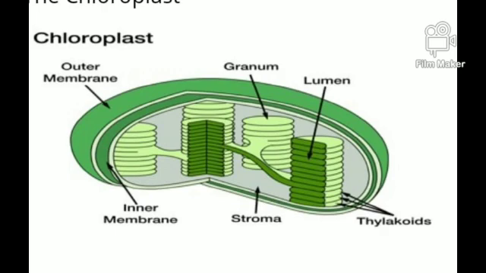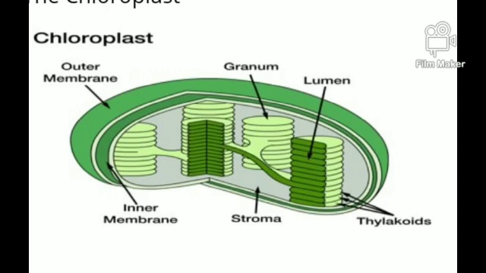Another part is the stroma. The stroma is the liquid-filled portion present in the space between the grana, and it is also known as the bed. The stroma is the site of several enzymatic reactions for the formation of glucose.